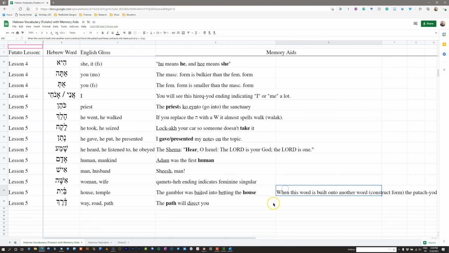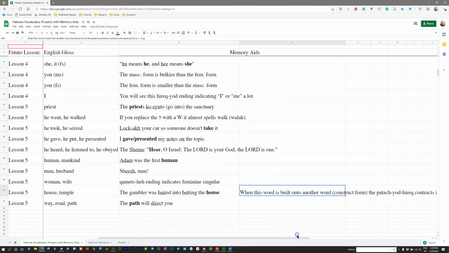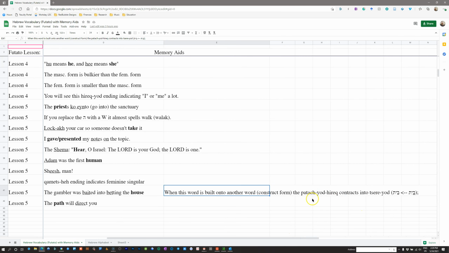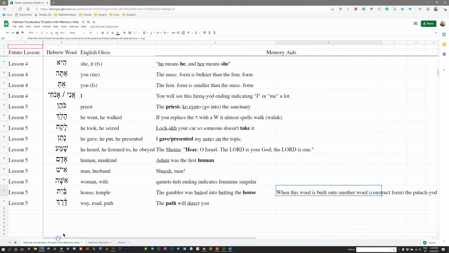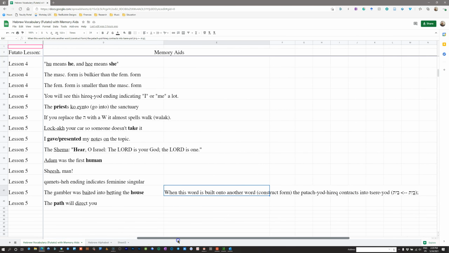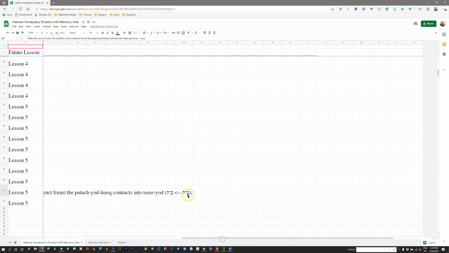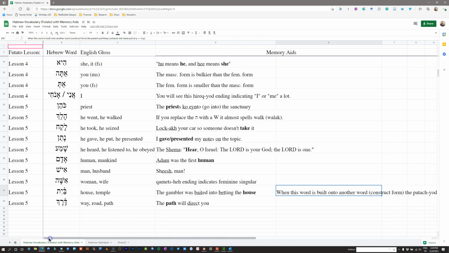And like I say over here, when this word is built onto another word, which is referred to as the construct form, the patach yod hirik, this Hebrew diphthong, is going to convert into a tsere yod. All right, so the bayit becomes bet. All right, the gambler was baited into betting the house.